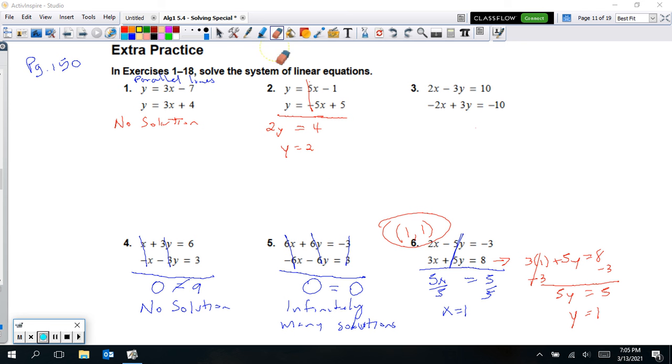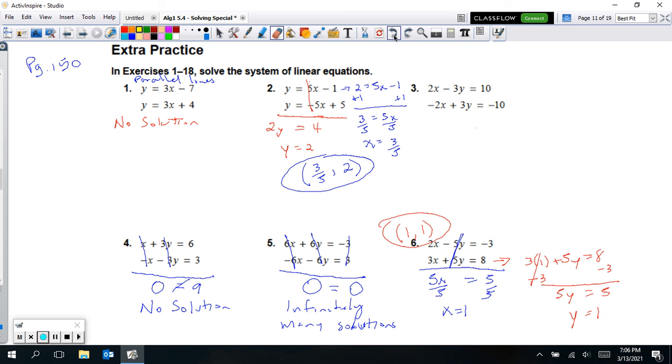And I just pick the top equation then to plug the y back in. And so doing that, I'm going to get 2 equals 5x minus 1, and then add 1 to both sides. So 3 equals 5x. Divide by 5, and we end up with a fraction for x, 3/5. And so our answer there is just an ordered pair of 3/5 for x, comma 2 for y.